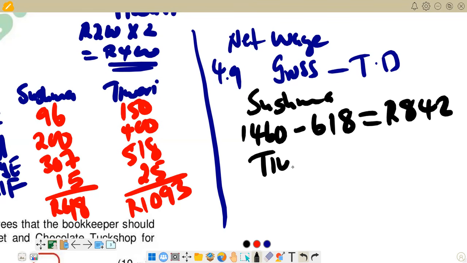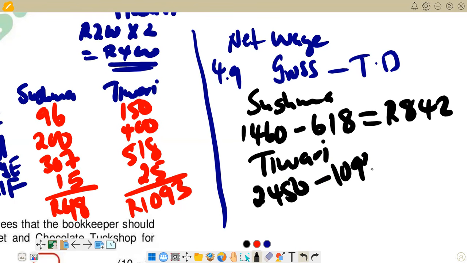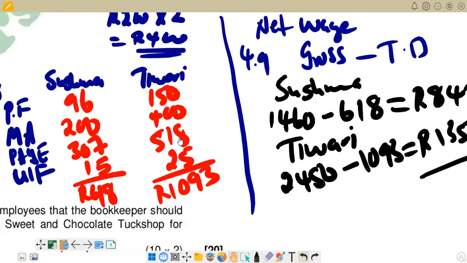Then we get Tiwari. Tiwari, remember the gross that we got there was 2,450. Subtract total deductions, which is 1,093. Then we calculate that one. We get 1,357. That's what we have in terms of this question on net wage for both of these two.